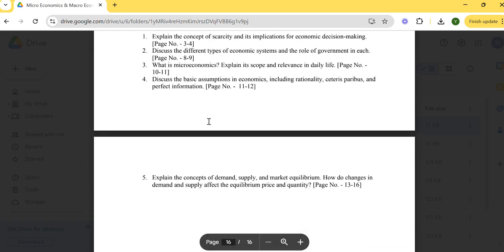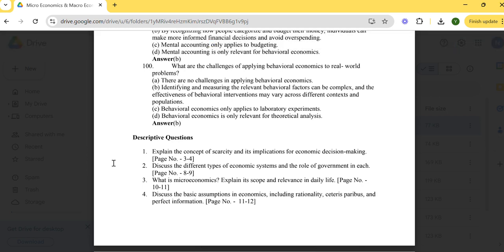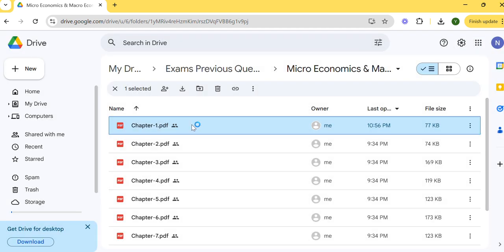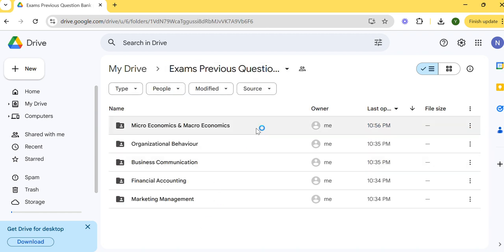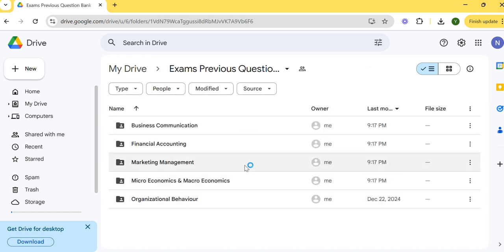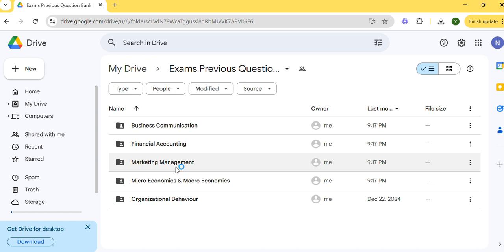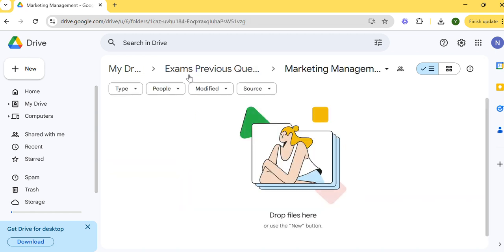After that, there will be 5 descriptive questions. I have specified the type of descriptive questions and the page numbers. In a similar way I have prepared for each of the chapters. So per chapter it's 100 questions and 5 questions. That is enough for cracking any of your exams, right? Or maybe I can randomly show any other subject, then you will be able to see these types of questions. I can show it for business communication, or maybe for marketing.